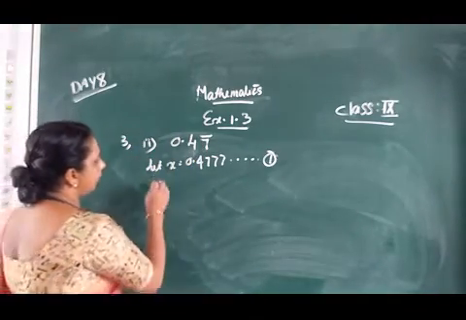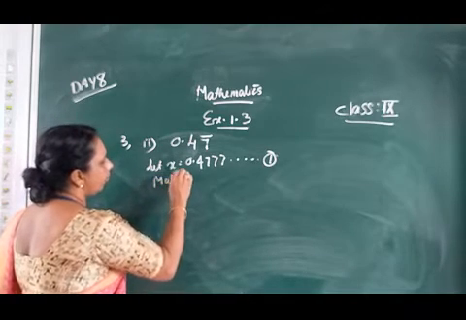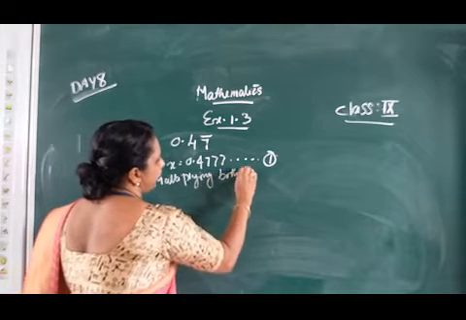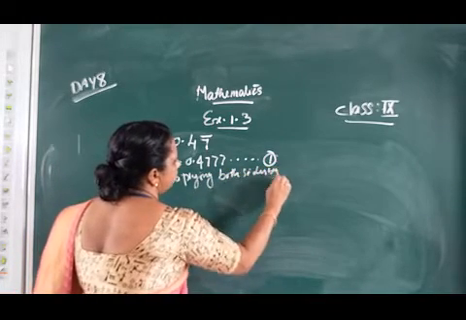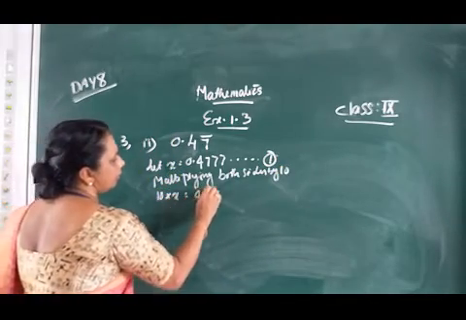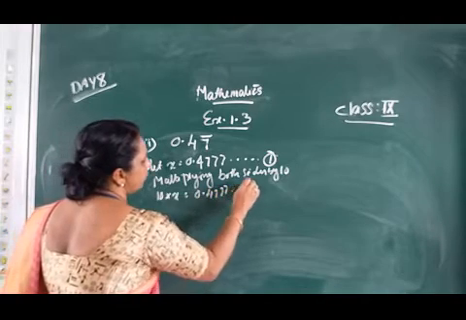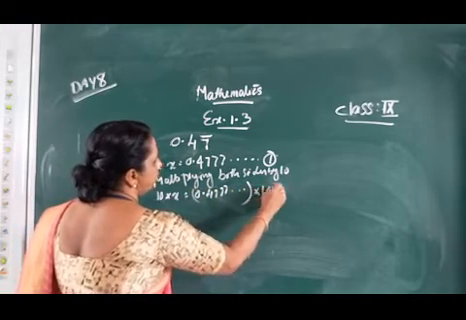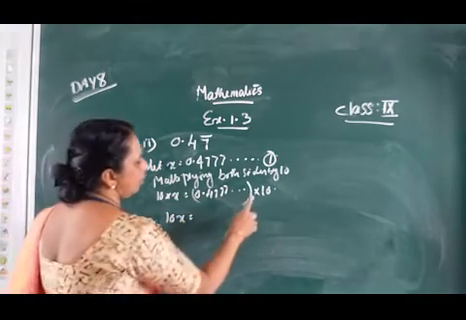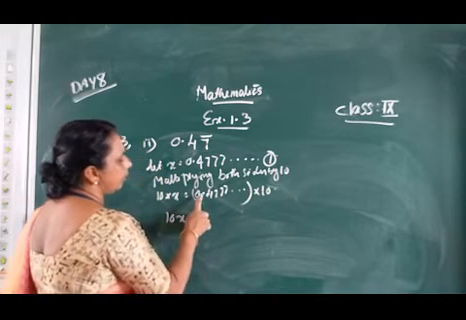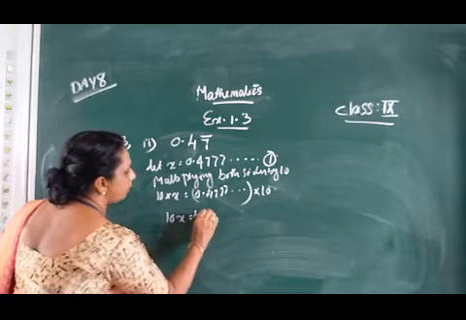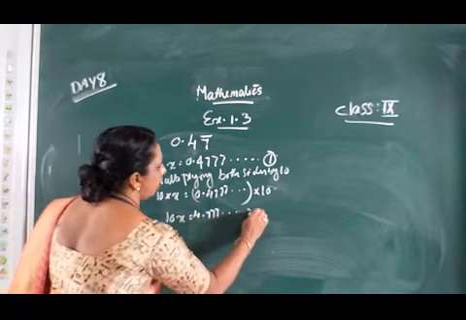Only one digit is repeating. I am multiplying both sides by 10. On the left hand side we get 10x. On the right hand side, multiplying by 10 moves the decimal after one digit, so 10x is equal to 4.777 etc.